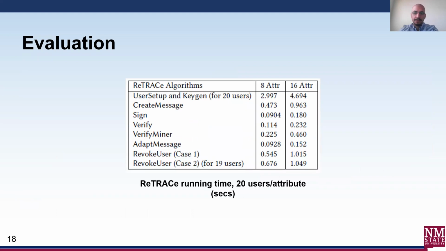Here we have some timings demonstrating the scalability of ReTRACe for different trapdoor encryption policy sizes. As discussed earlier, case 1 represents policy level revocation, while case 2 represents a single user from an attribute group being revoked.